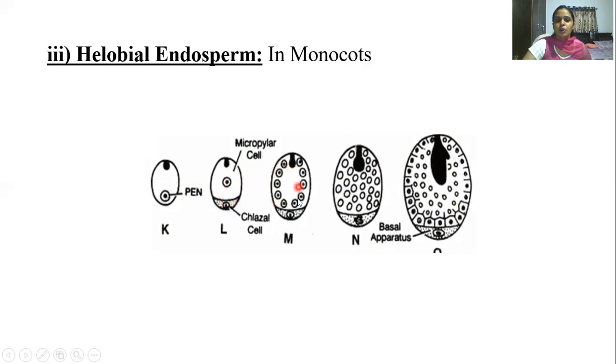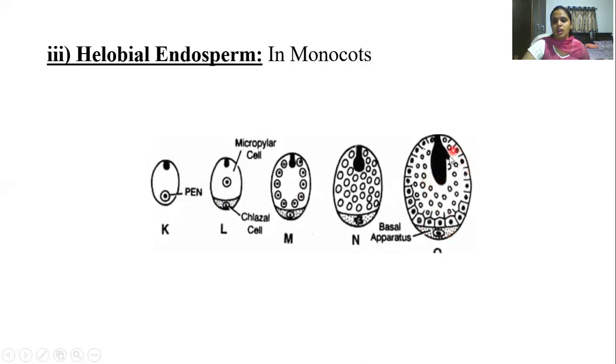After this, the micropylar region will undergo free nuclear division, which is similar to that of the nuclear endosperm. Means it undergoes free nuclear division in the beginning stages. At the later stages, it forms a cell wall from the periphery towards the center. So this is about the nuclear endosperm. What happens in the chalazal region is there is no cytokinesis but karyokinesis takes place. There are a few free nuclear divisions that are taking place in the chalazal end. So it is an intermediate condition between the nuclear endosperm and the cellular endosperm.